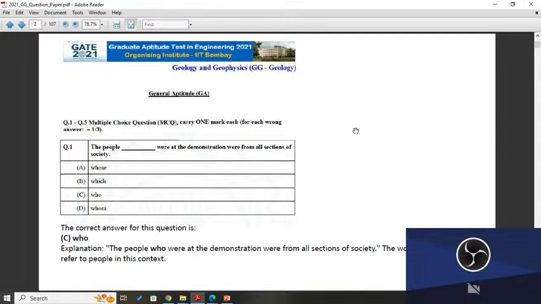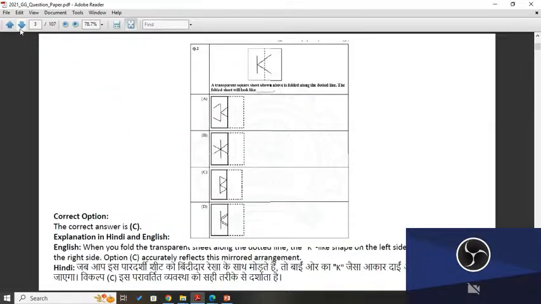The first question is a multiple choice question. Here the people dash where the demonstrators were from all sections of society. Which option is correct? The C option is correct. The people who were the demonstrators were from all sections of society. The word who is used to refer to the people in this context. So option C is correct.